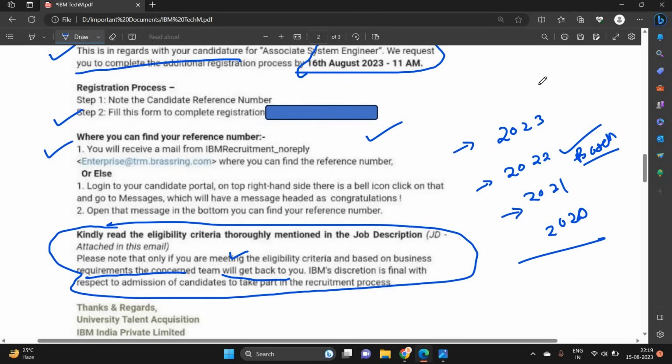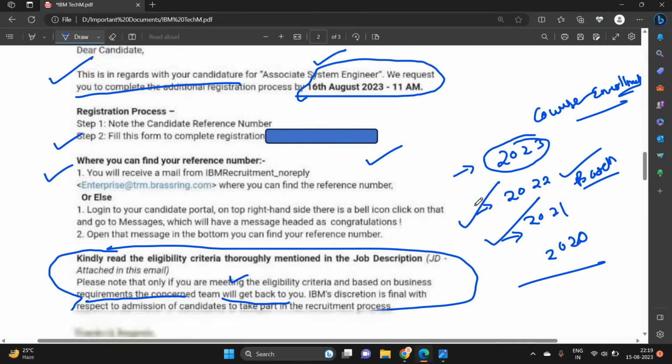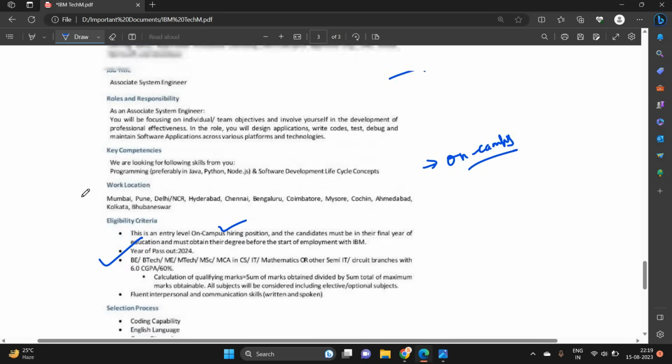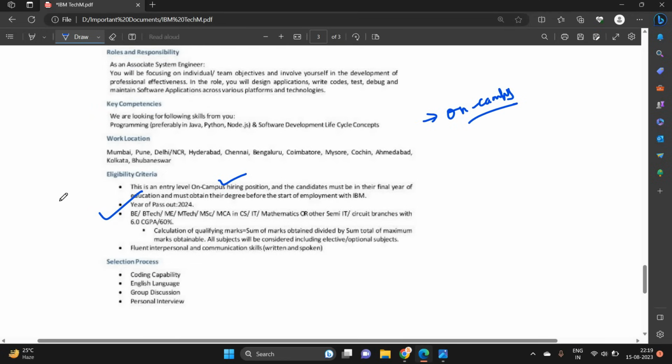But in the form they also mention a course enrollment year, so we are still confused about this point. In the form they still mention 2023 also. So I suggest all of you, if you are from 22 you can select 22, if you are from 21 you can select 21. There is some error in the form, or in this PDF.